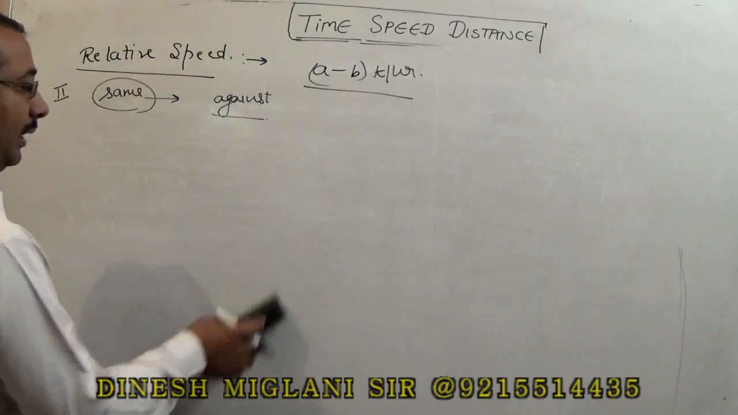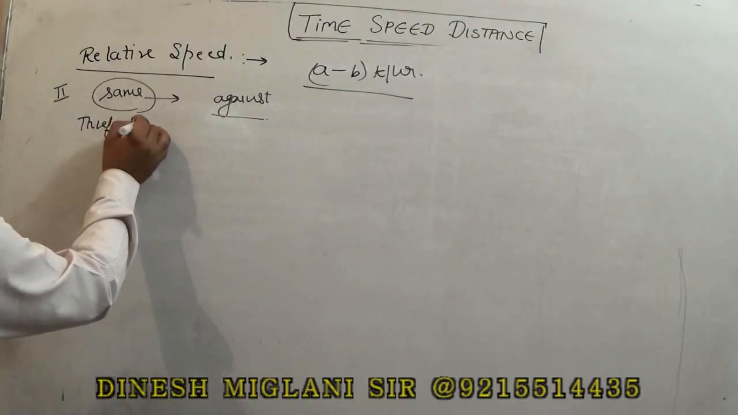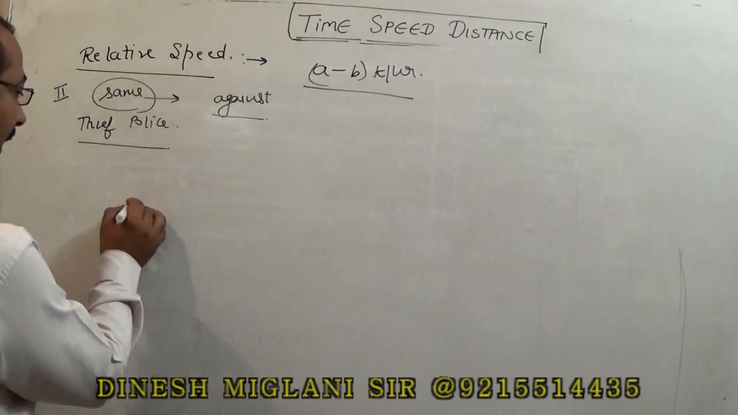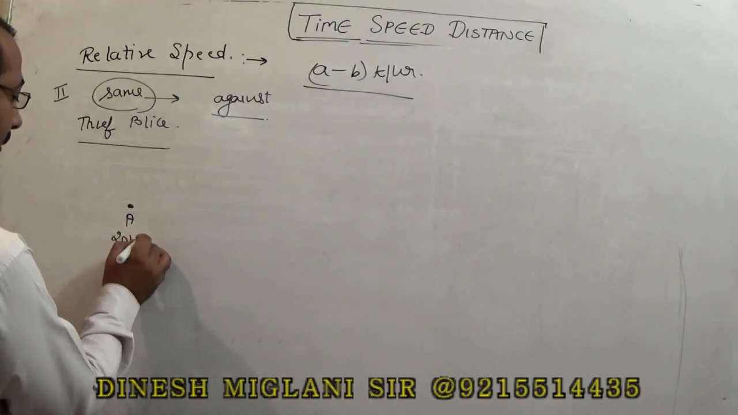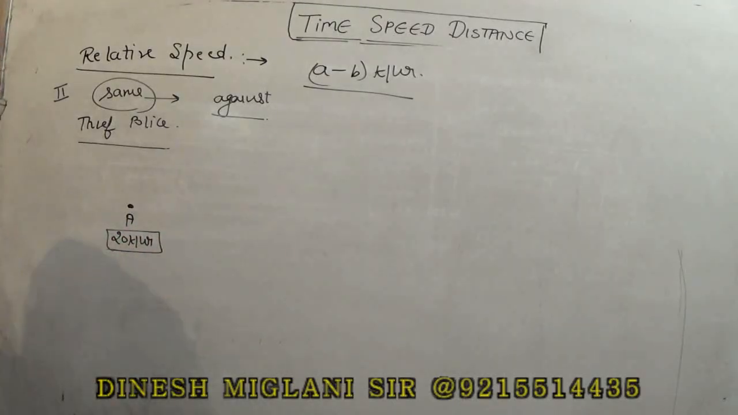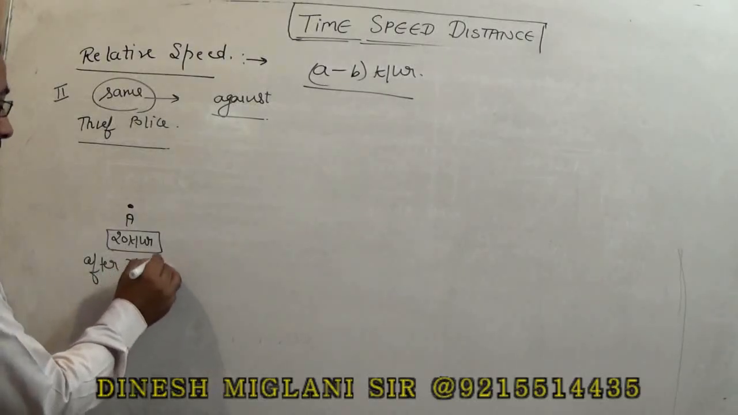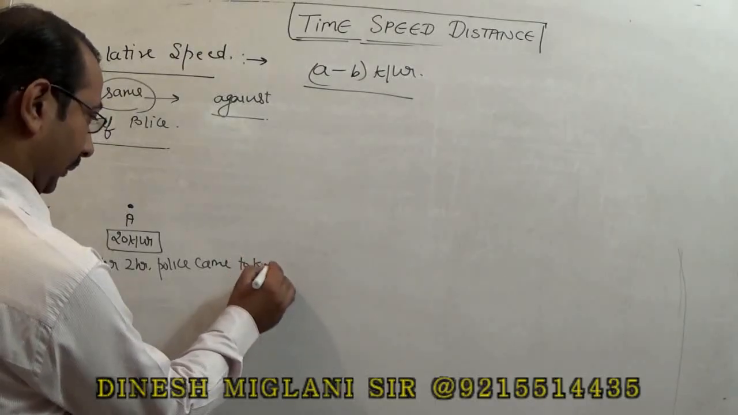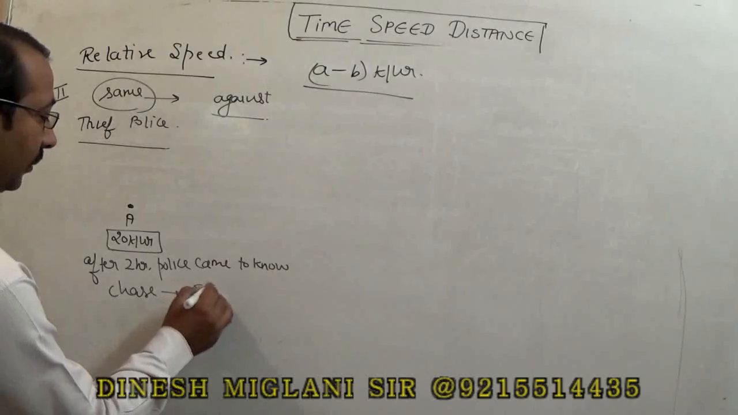Now we have an important question on this topic. This is the question of thief and police. Suppose it is given that a thief escaped from a jail at a speed of 20 km per hour. After 2 hours, police came to know, and police started to chase the thief with a speed of 25 km per hour.